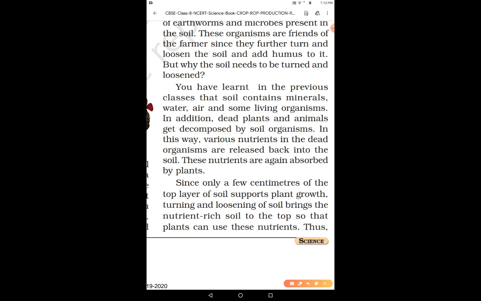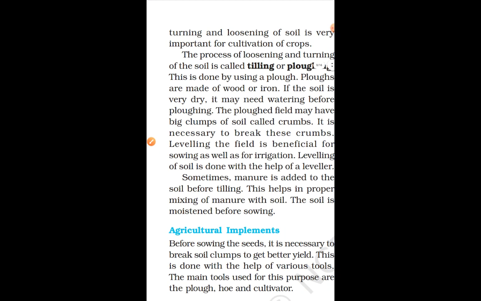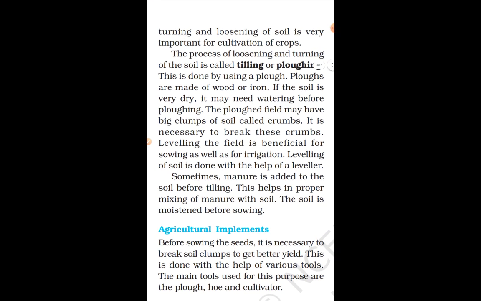And the turning of the soil helps bring the nutrient rich layer to the top, because only a few centimeters of the top layer helps the growth of the crops, right. So it brings the nutrient rich layer to the top, fine. And then this process of turning and loosening is known as tilling or plowing, which is done by the plow, right. Plows can be of wood or iron also. Nowadays iron plows are also available, right.